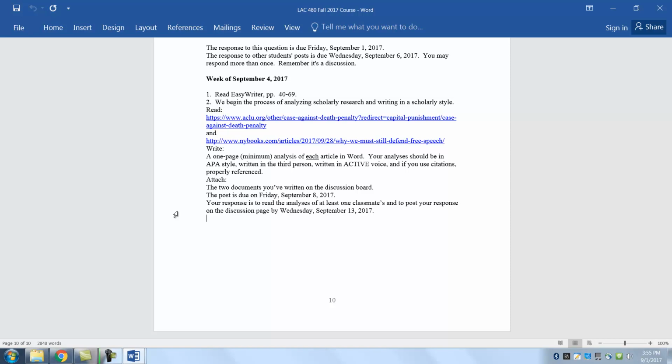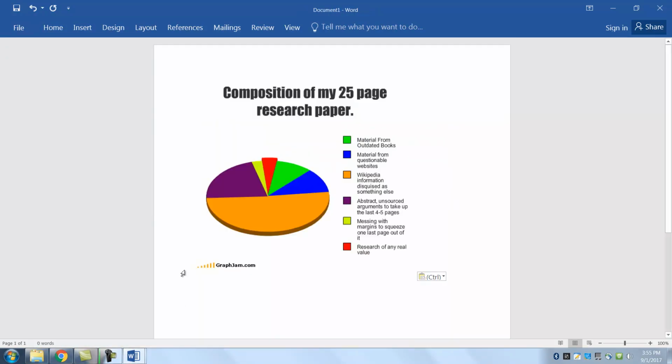So if you do this in this developmental way, then you should be successful by the end of the semester. If you follow along and don't get behind, this will be a much easier task than cramming everything in December. Okay, so I look forward to reading those discussion points, and have a good week.